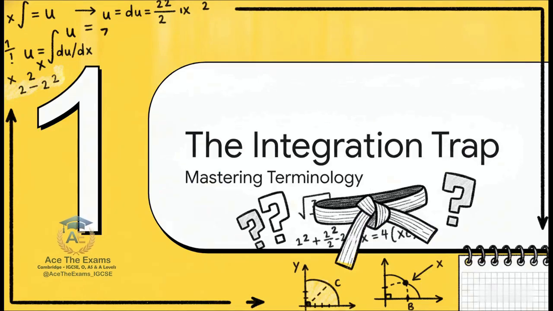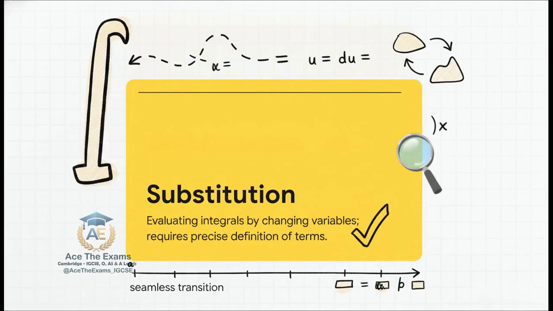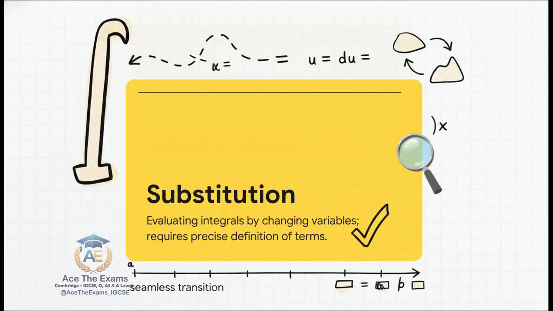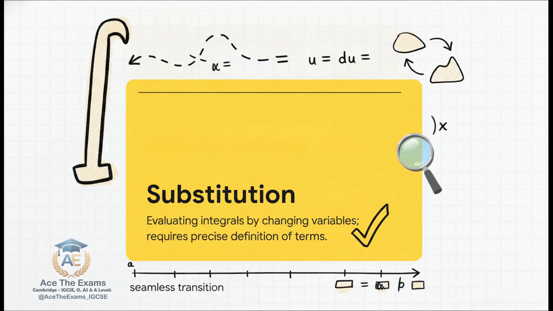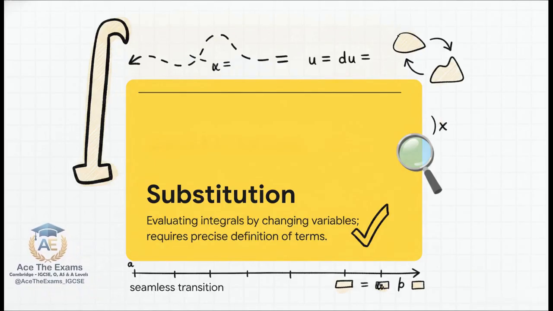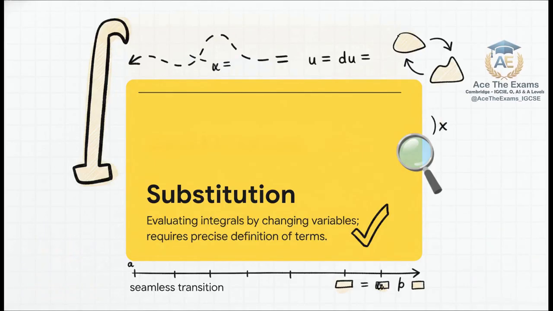Phase 1, the integration trap. Let's master the terminology. The principal examiner reports reveal a glaring, fundamental issue across candidate papers year after year. Students consistently confuse key terminology. Think about it. Integration by substitution is essentially a disguise. You are evaluating complex integrals by changing variables to simplify the function. But the absolutely crucial part here is that final clause, requiring precise definition of terms before application.